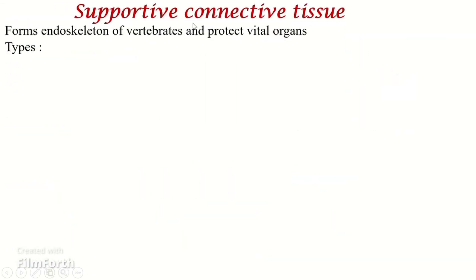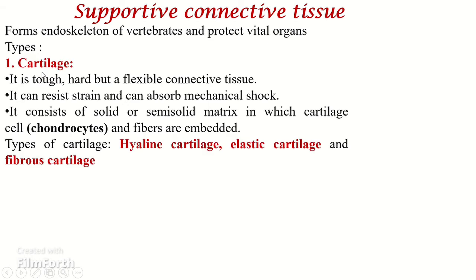The first type, the supportive connective tissue, forms the endoskeleton of vertebrates and protects vital organs. The first type of the supportive connective tissue is cartilage. Cartilage is a tough, hard, and very flexible connective tissue. The main function of it is that it can resist strain and absorb mechanical shock. It consists of a solid or semi-solid matrix in which the cartilage cells, called chondrocytes, and the fibers are embedded. There are three types of cartilage: hyaline cartilage, elastic cartilage, and fibrous cartilage.